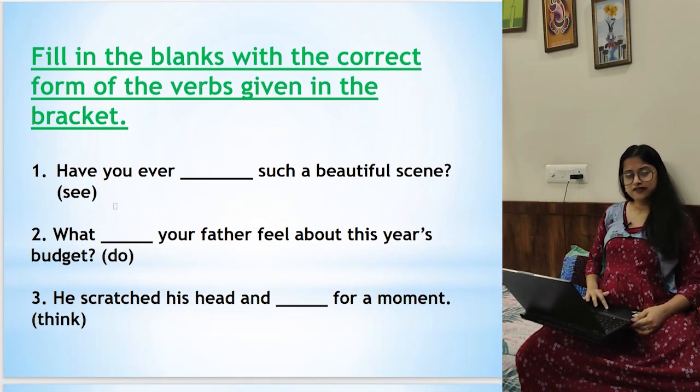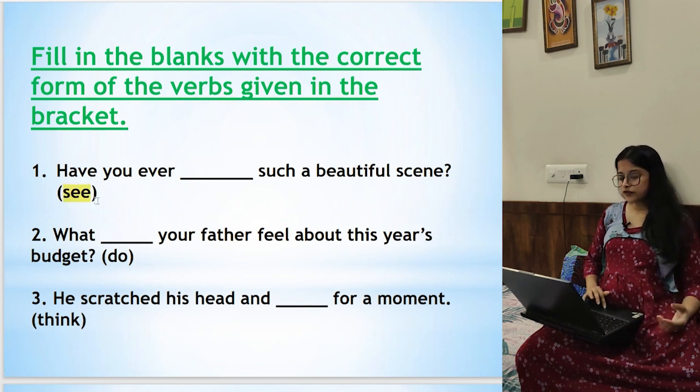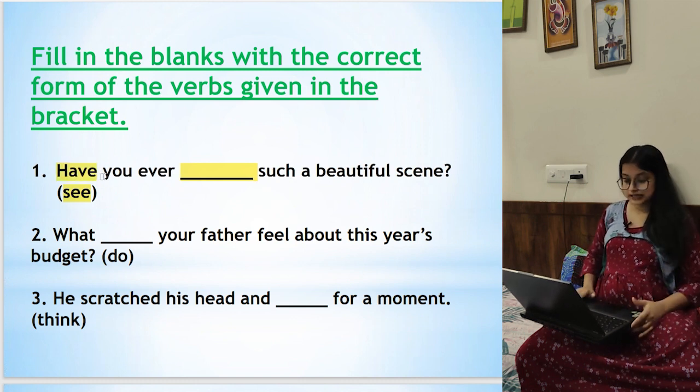Have you ever dash such a beautiful scene? Very easy it is, I think everybody will be able to answer. The verb over here is see. What form of see will it be? The participle form, isn't it? Because have is the word over here. It will be: Have you ever seen.